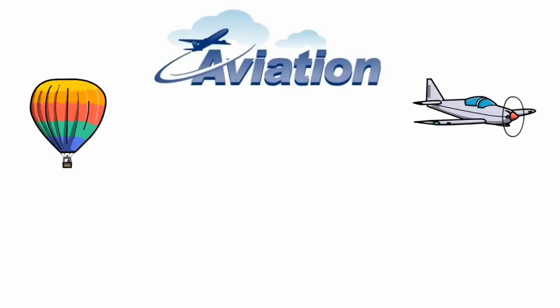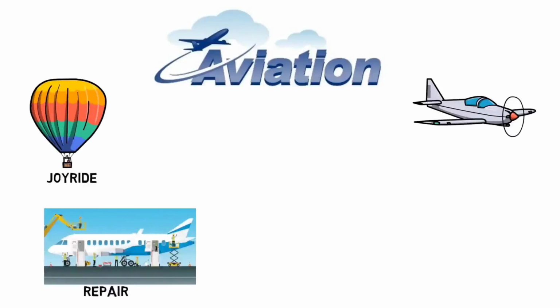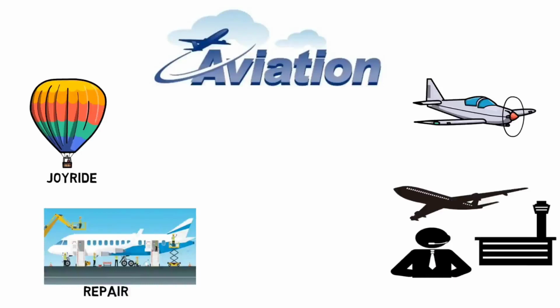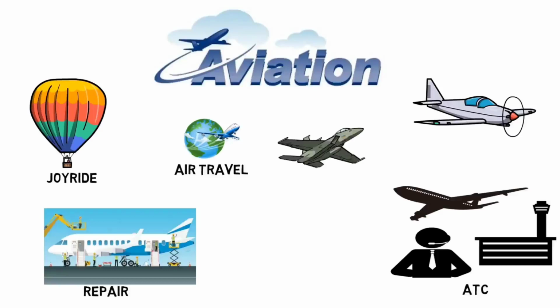Aviation. If I need to define it in a simple word, I would refer to it as the flying of an aircraft, like an aeroplane. But it does not include only flying of an aircraft. It includes various other activities and industries related to the aircraft, like having a joyride, a repair organization, or even ATC, etc. These all come under aviation. But the biggest two users of aviation are only two things. One is air travel and one is the military.